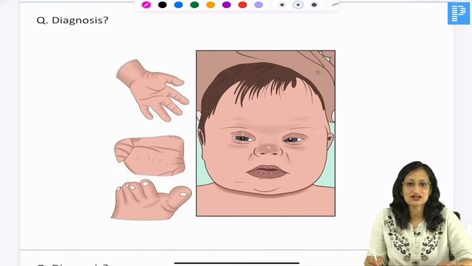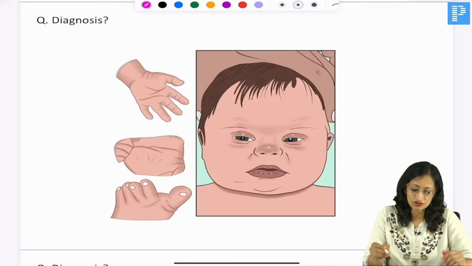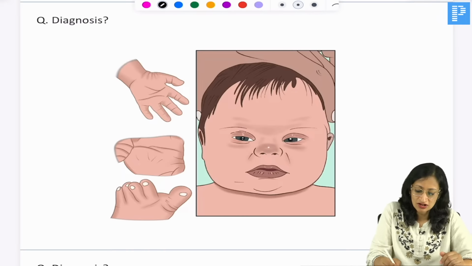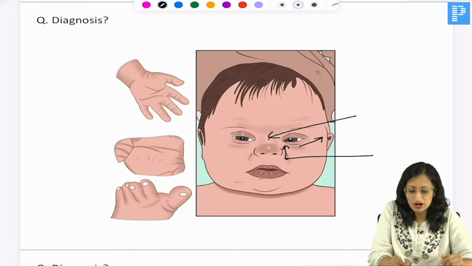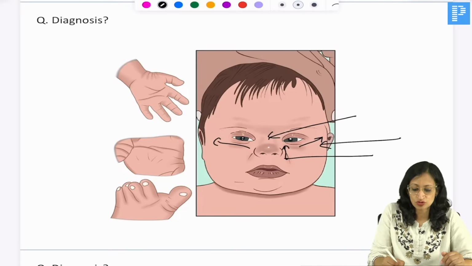What is your diagnosis here? These are clinical features compatible with a diagnosis of Down syndrome. What all do you see here? You can see depressed bridge of nose, the epicanthic fold over the medial canthus, and the mongoloid slant of the eyes. They can sometimes have a protruding tongue.